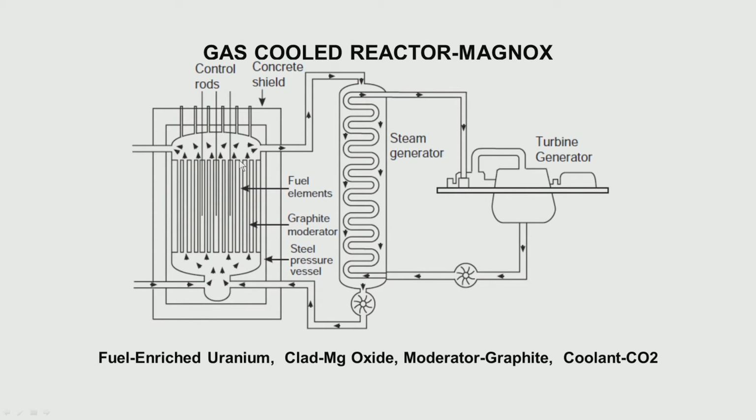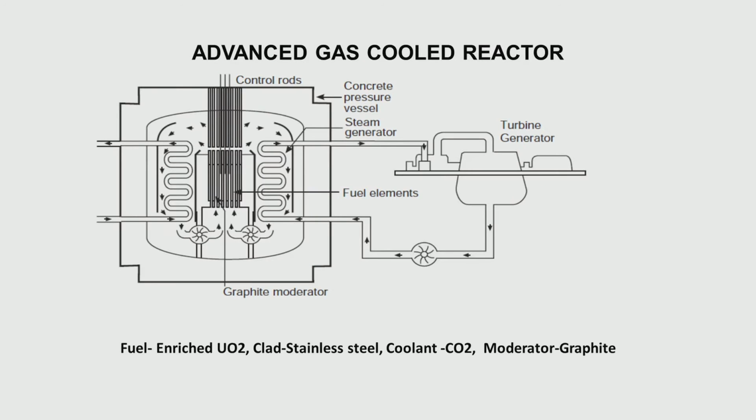Here they were able to reach temperatures as high as 600 degrees centigrade, but then there were a lot of failures of this Magnox clad due to reaction with water. So, with the experience gained in these reactors, they moved to the next one where they started using stainless steel as the clad, while the moderator remained graphite and the coolant was still carbon dioxide.